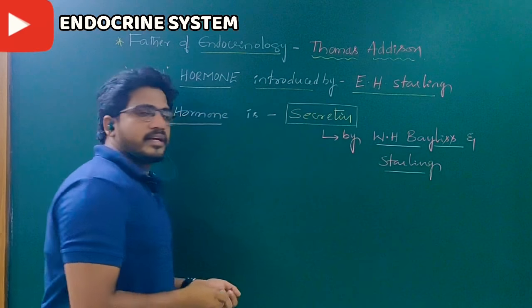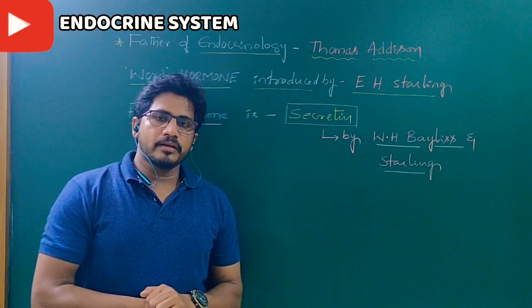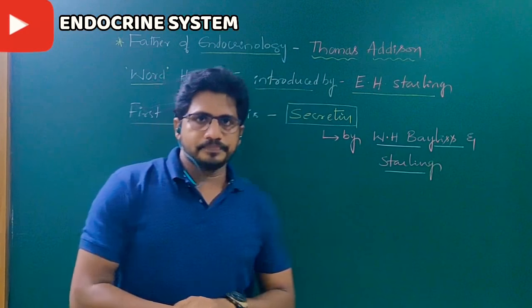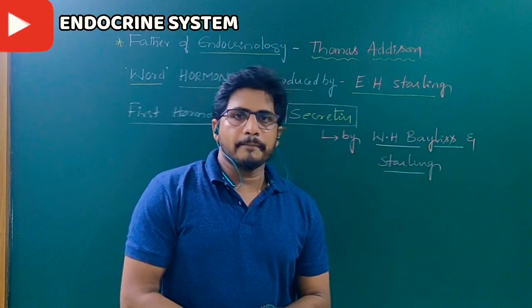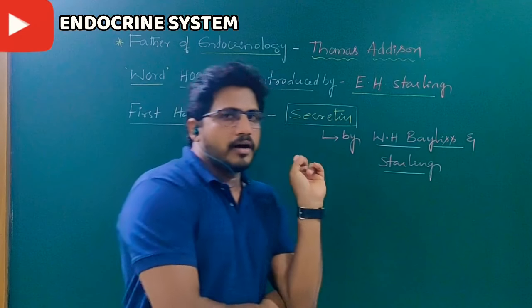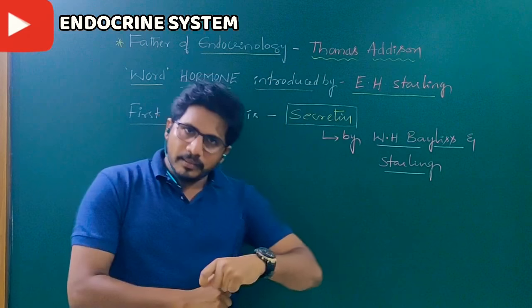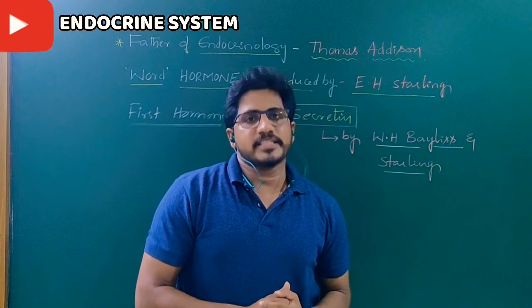Do you have an idea what exactly secretin is and where it is produced? It comes in the digestive system, but in the digestive system we discussed only enzymes. Secretin is a hormone produced in our intestine.